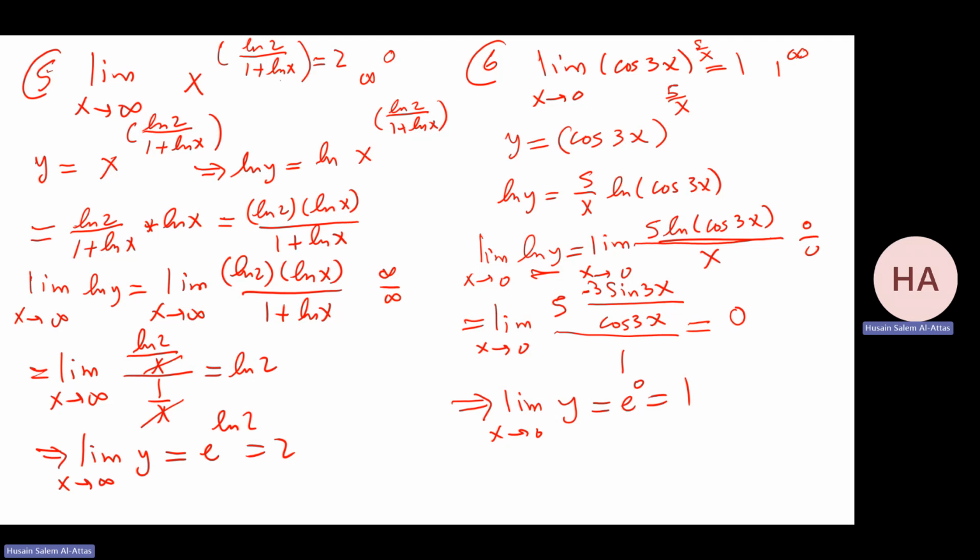Did I make any mistakes? I have ln over x, which is 0 over 0. That will be 1 over cosine 3x times the derivative, which is sine 0, which will be 0. Sine 0 over 1 will be 0.